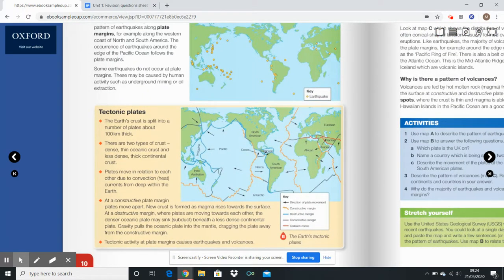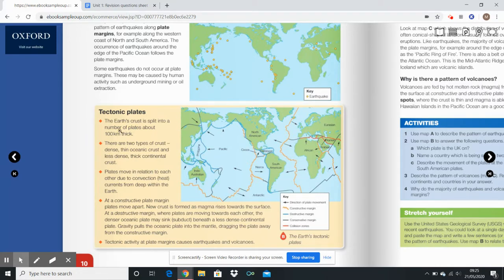So there's some key facts about what tectonic plates are. They're generally split into 2 categories. Oceanic and continental. So there's 2 types of crust. It says it here, oceanic and continental. Oceanic tend to be less dense and they sink below the thick continental crust when they collide. Tend to be about 100 kilometers thick as well, and they move in relation to each other. They can move away from each other, towards each other, or side by side as well. And where on these plate boundaries or these plates, the edges, we tend to find our volcanoes and earthquakes as well. And here's a nice diagram.